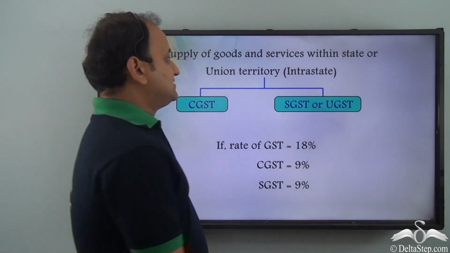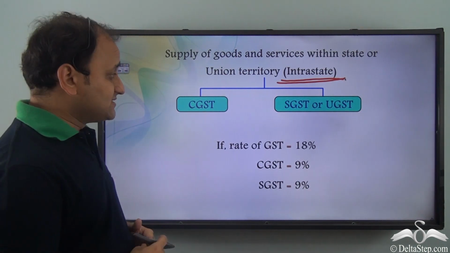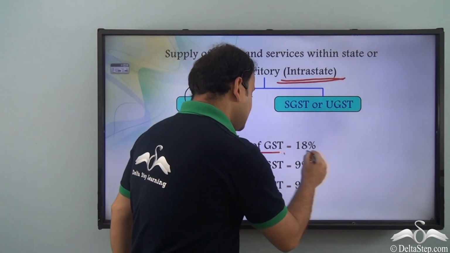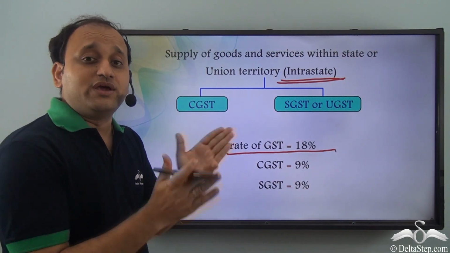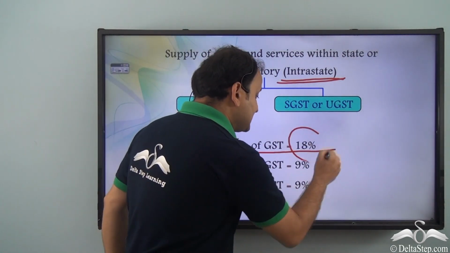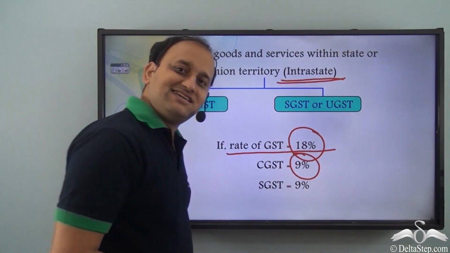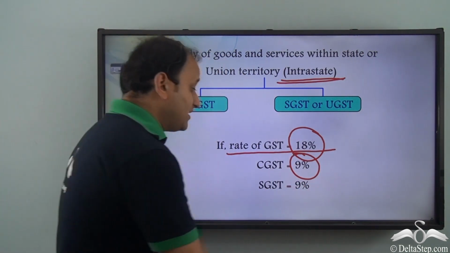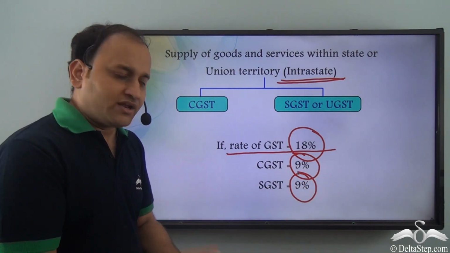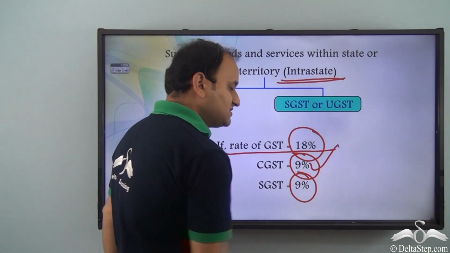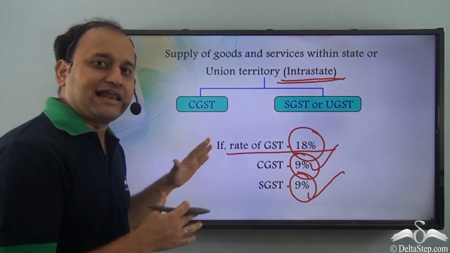So let's understand this condition first, that is, when we have an intrastate transaction. If the rate of GST is 18% on a product, then the entire amount is divided into two equal halves. So if the rate of GST is 18%, the central government will collect 9% as CGST and the state government will collect 9% as SGST. Similarly, for a union territory, the central government will collect 9% and the union territory will collect 9%. So this is how the calculation occurs.